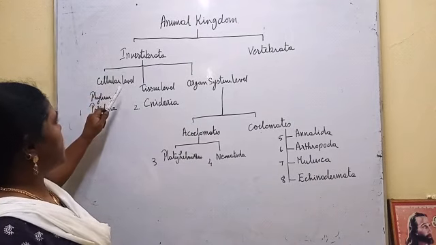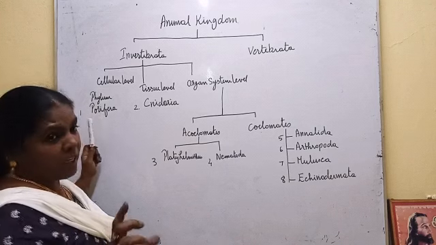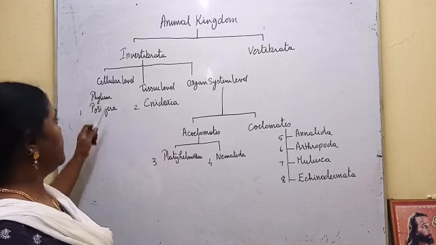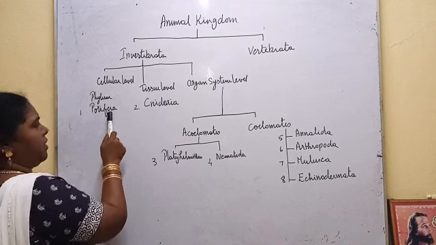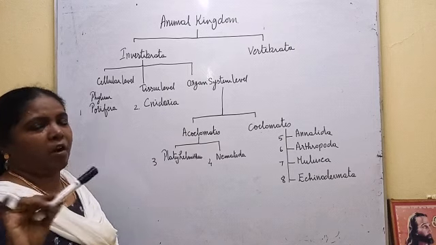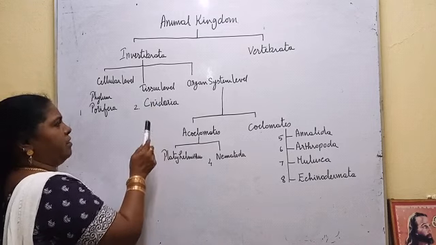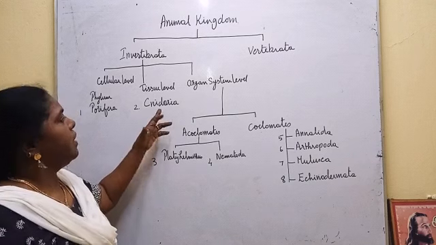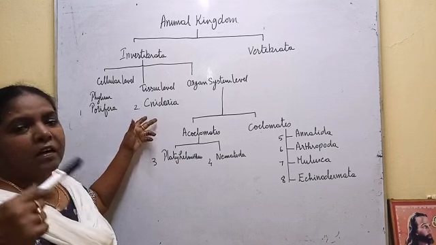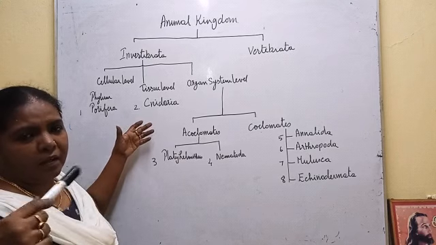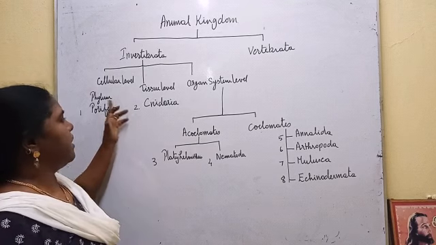All the invertebrates which are having one cell are unicellular, and multicellular ones are Porifera. Protozoa are unicellular, and Porifera includes multicellular. Okay, at cellular level they are multicellular, not differentiated into tissue. Whereas at tissue level, Cnidaria, the C is silent here, they have tissue layers, the ectoderm, mesoderm, endoderm. The body wall is differentiated into different tissue layers, whereas this cannot be seen in Porifera.